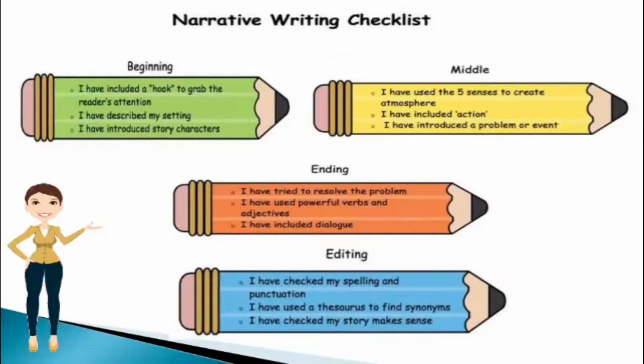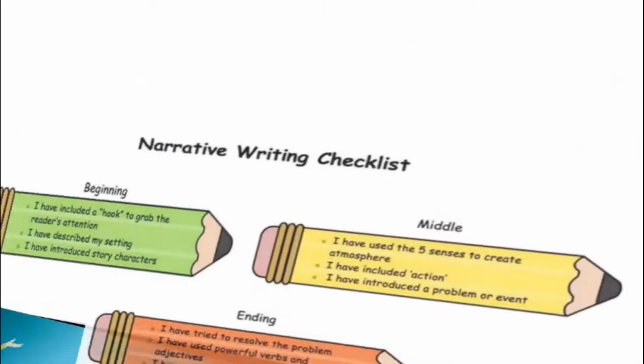And finally, in the editing, you have to check your spelling and punctuation so that the meaning doesn't change. And you have to use a thesaurus to find better words, synonym words. If you write the same word again and again, it becomes very boring. So whenever you have to repeat a word, try to use its synonym. Whether I have checked my story makes sense or not. So you have to remember this checklist before you finally draft and publish your paragraph.